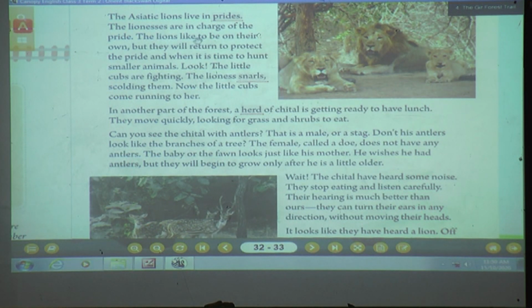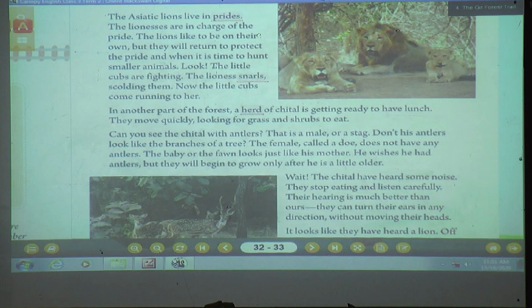The lions like to be on their own, but they will return to protect the pride, and when it is time to hunt smaller animals. Look, the little cubs are fighting. The lioness snarls. Snarl means making a shouting. How do lions shout? Snarl. Scolding them. Now the little cubs come running to her.